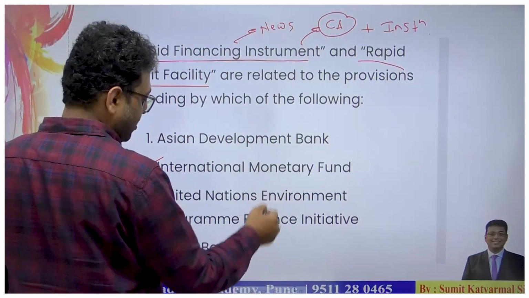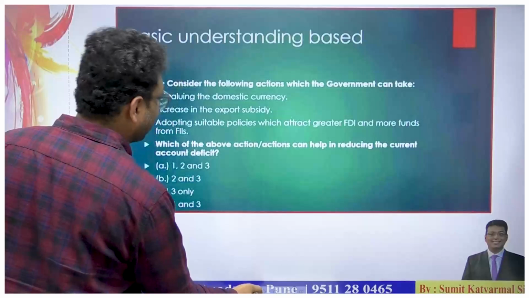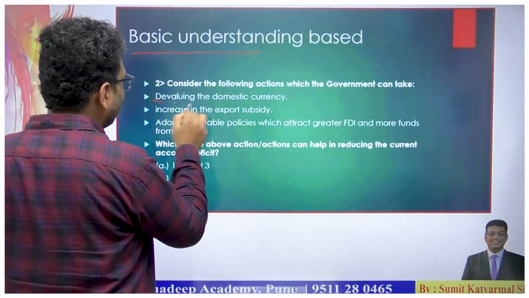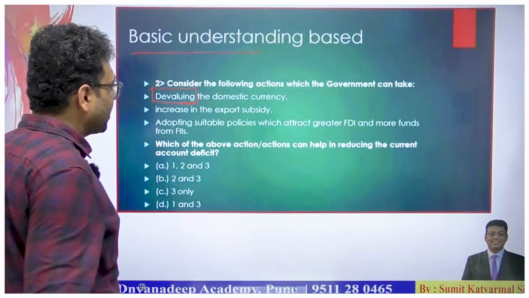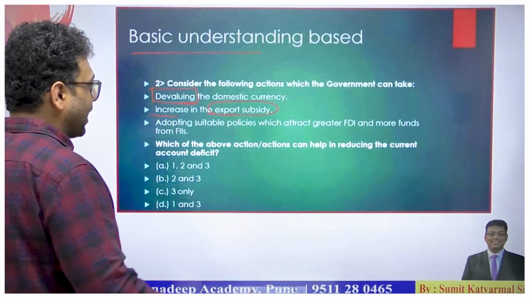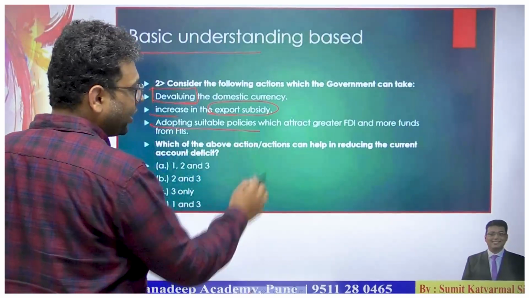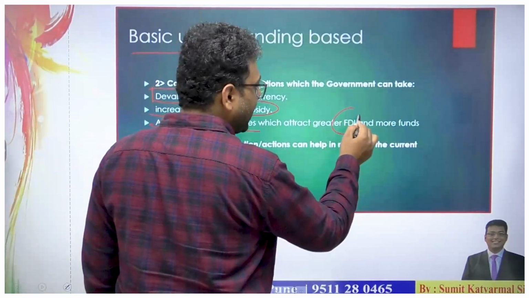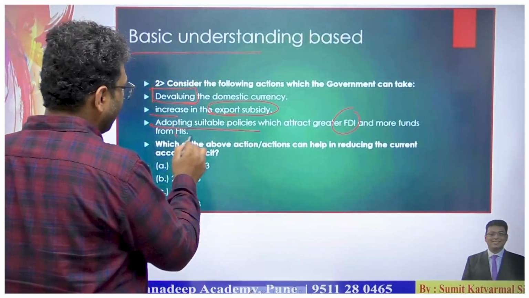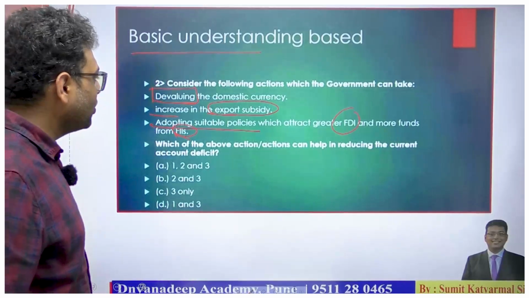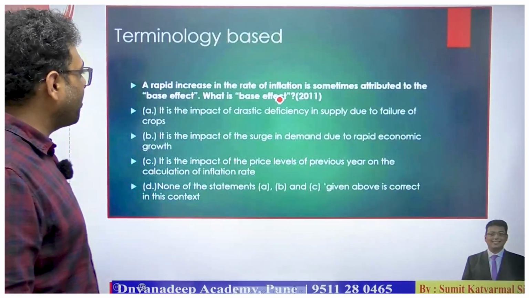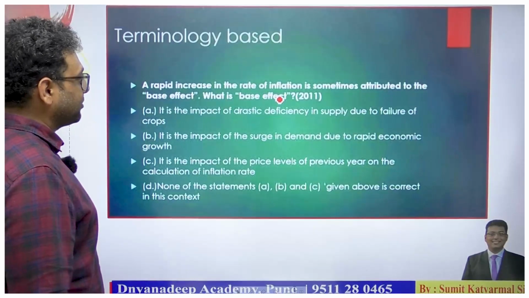Then the next question is regarding basic understanding of the economy: the devaluation of the currency, increasing export subsidy related government activities, then adopting suitable policies to attract FDI, more funds, investment within our nation or foreign institutional investors. So this is completely understanding-based questions with linkages to the government and the RBI's policies.